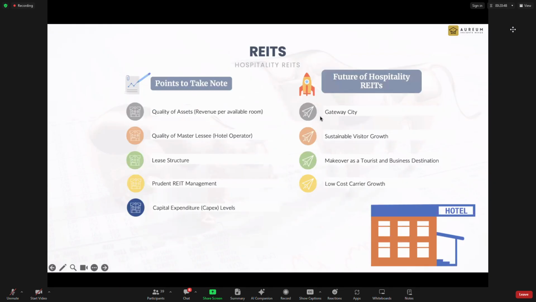So people will look at gateway cities. When people talk about tourism, they say, oh, tourism is coming back, COVID is over, Singapore will be good. Then they buy hospitality trusts. But do note that only five hospitality trusts have all their properties 100% in Singapore. So when tourism comes to Singapore, who benefits? Five Hospitality Trust.